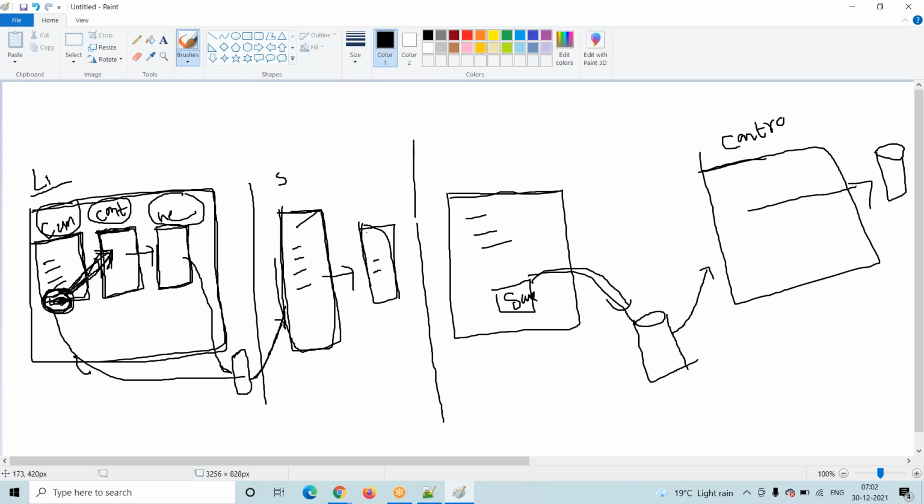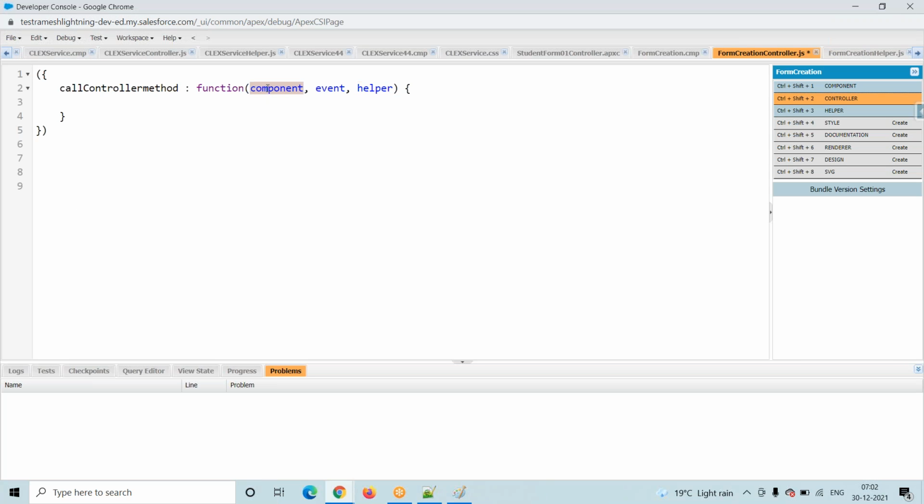Whenever we click on this button, our request will go to the second item. In the second item, suppose I want to get the first name value, suppose I want to get the last name value. How to get it? We need some reference. We need some reference, that is nothing but this one.